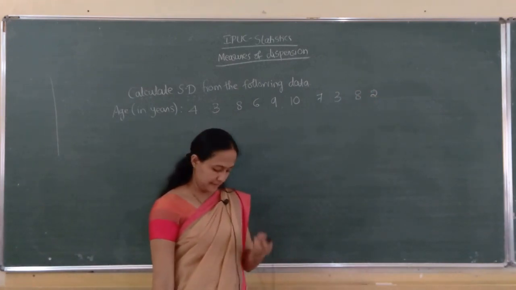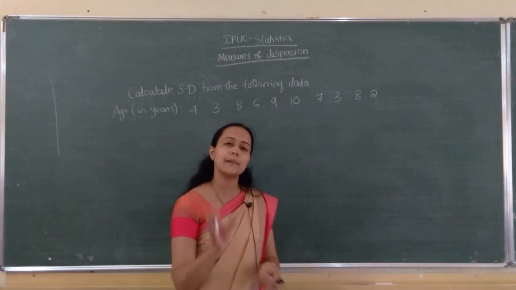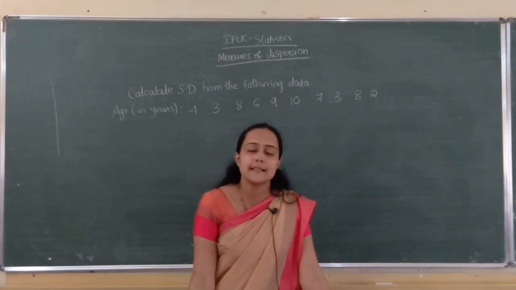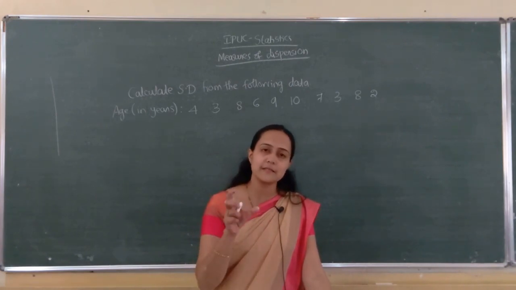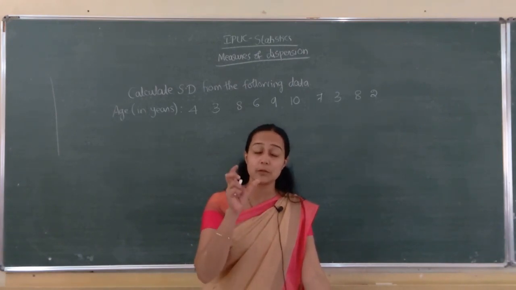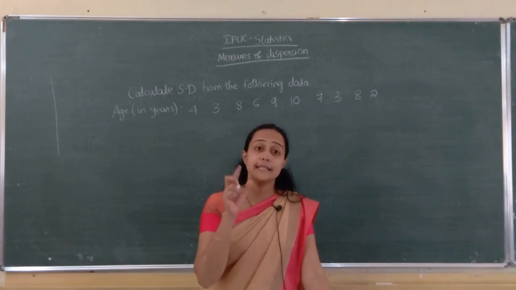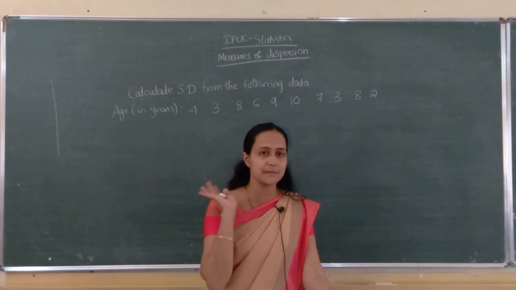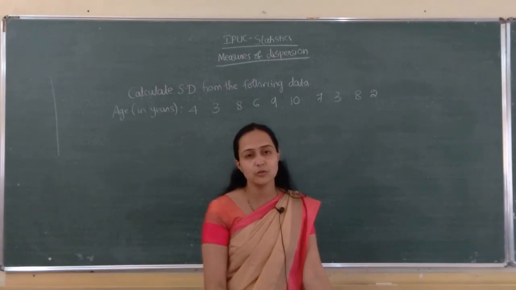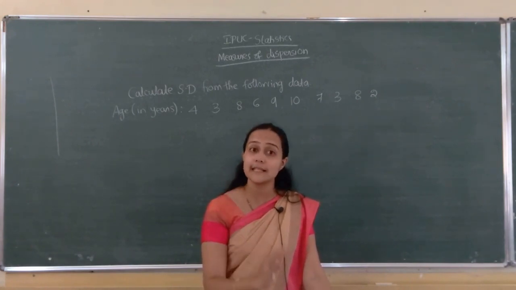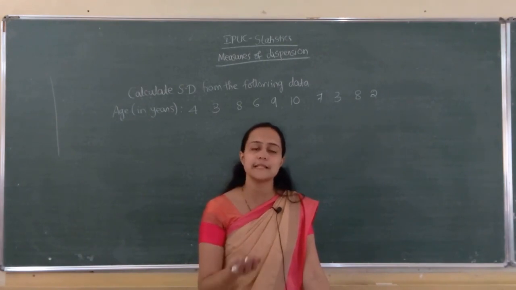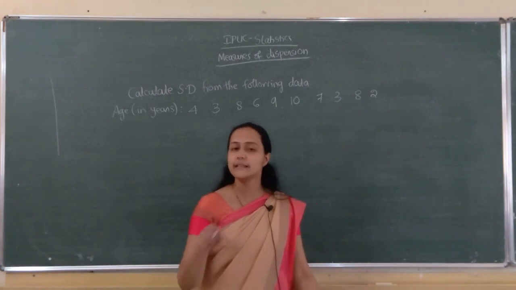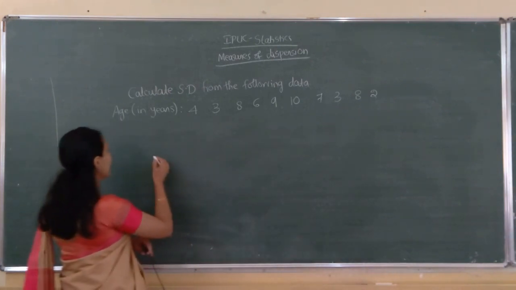Next, apply the first formula itself. Do you remember the formula? Yes, the simplest one, the raw data formula: sigma equals square root of sigma x minus x bar the whole square divided by n. X denotes the observations. X bar we have to find. Next x minus x bar. Next one column for x minus x bar the whole square. Its total divided by small n, and its square root.